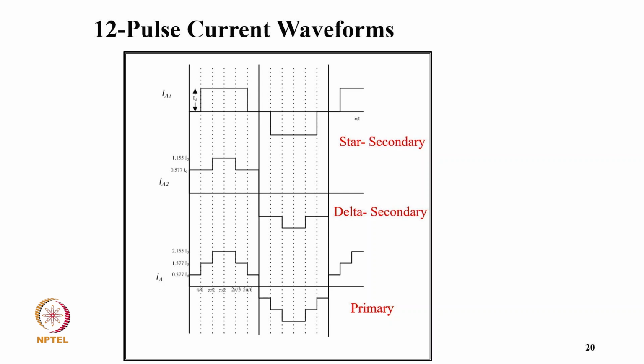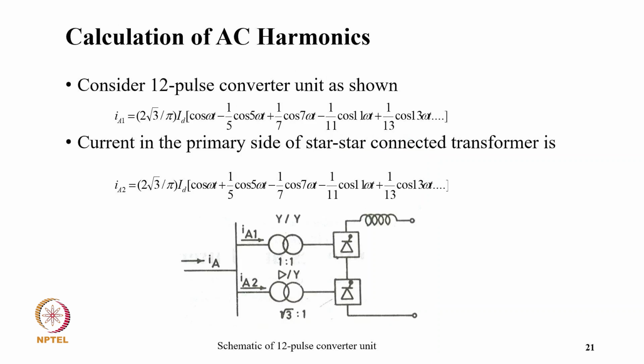You can clearly see how it looks like a star waveform, which does not have harmonics lower than the 11th. All are eliminated, and then it's a band of 12 plus minus 1. So you will have 11, 13, and then 23rd, 25th order and so on.